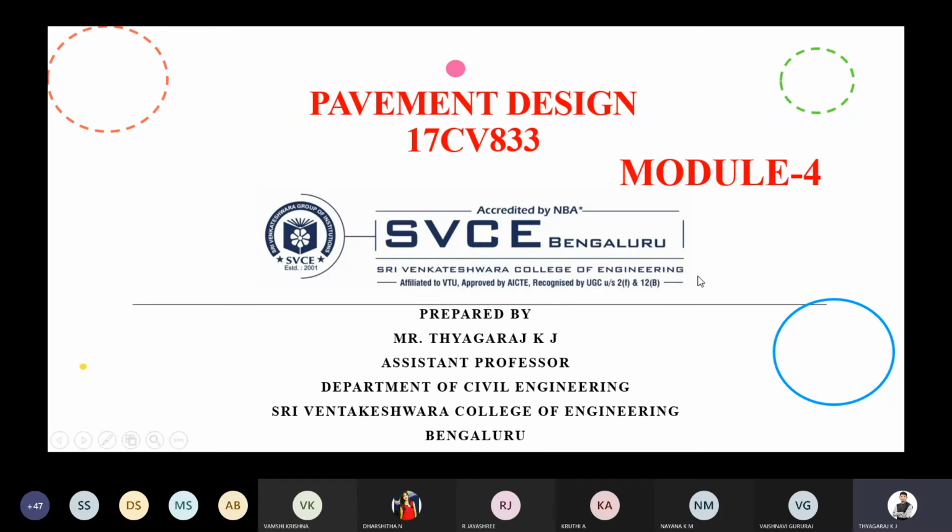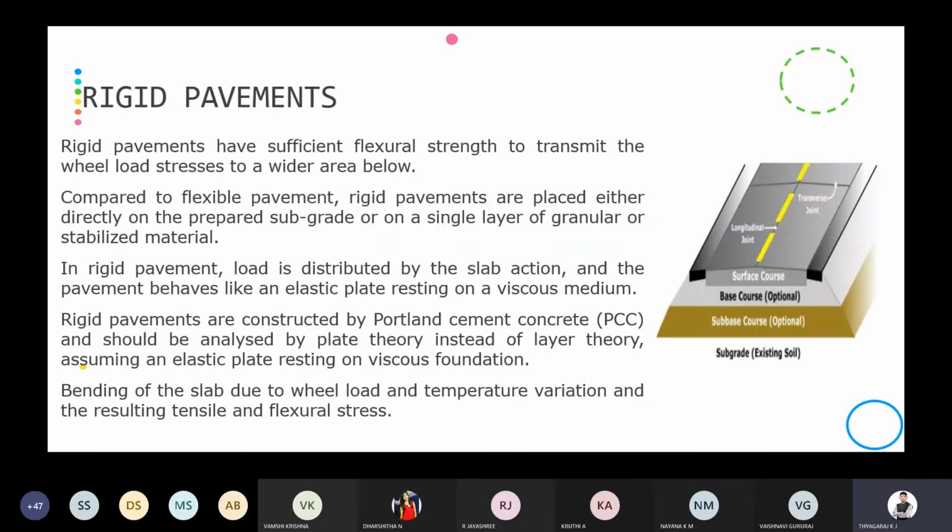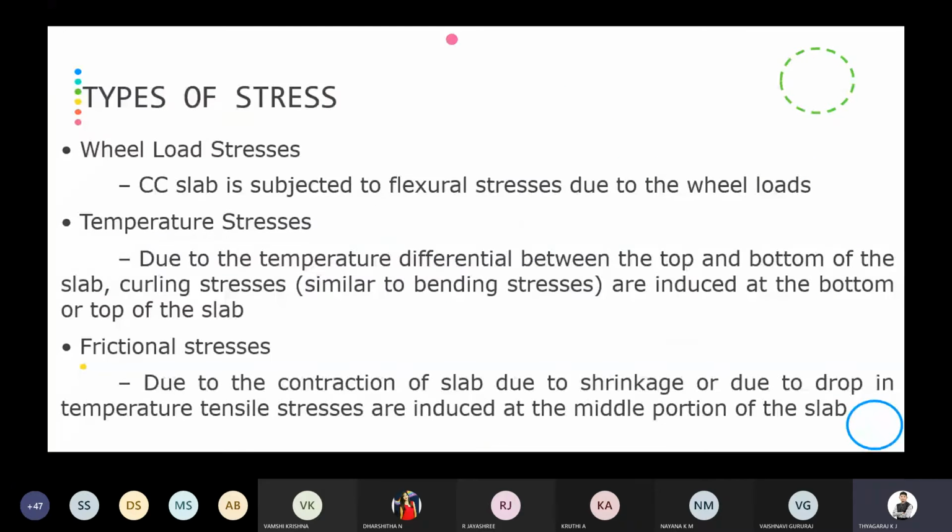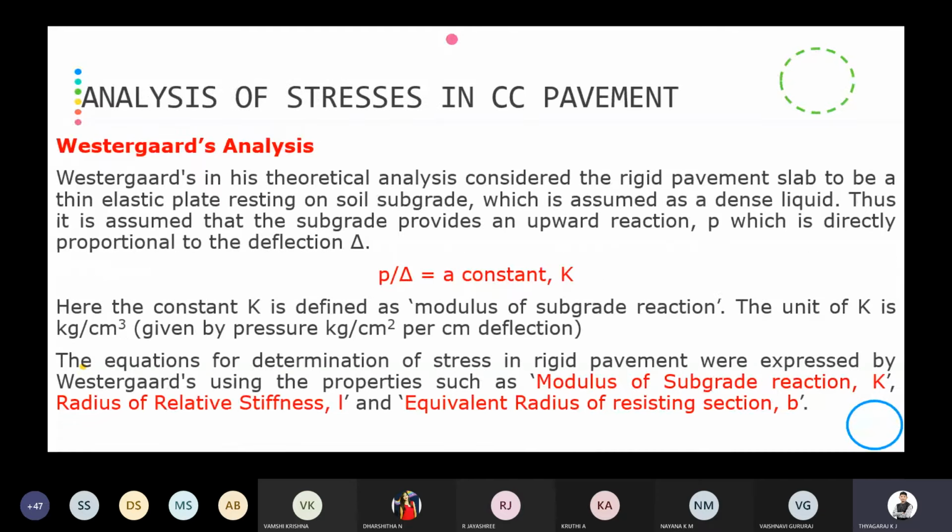Now, in the fourth module, till now we have discussed the stresses which are developed in the CC pavement. We already know that the cement concrete pavement is rigid in nature. That's why the stress transmission will be like slab action, and because of the slab action the stresses are going to develop. So we have discussed wheel load stress, temperature stress, and frictional stresses.